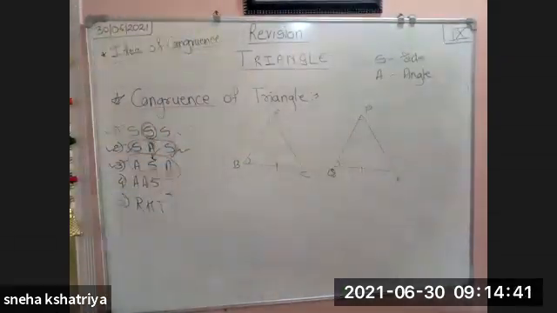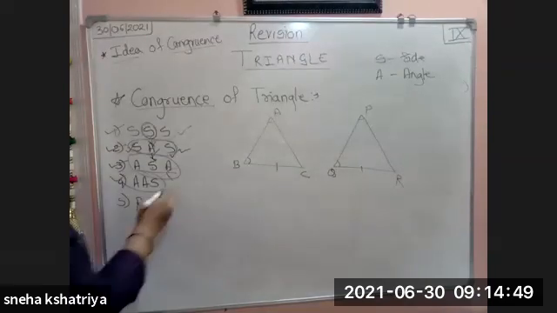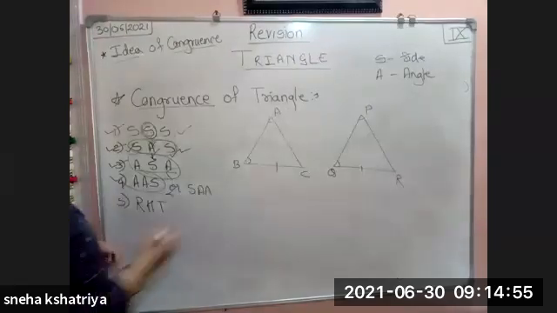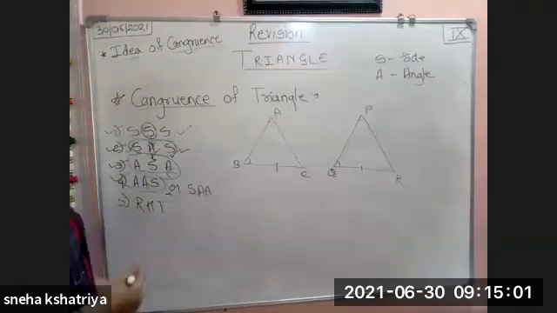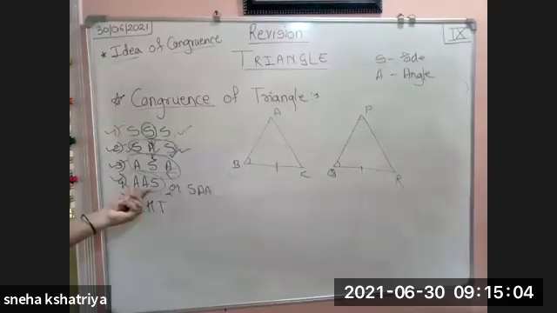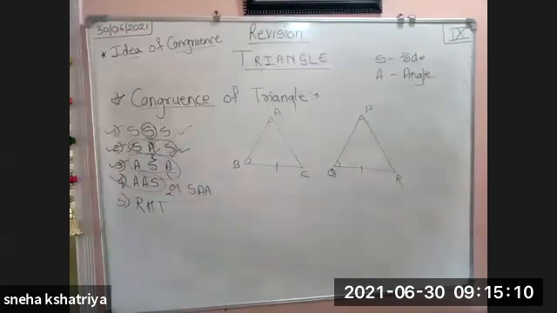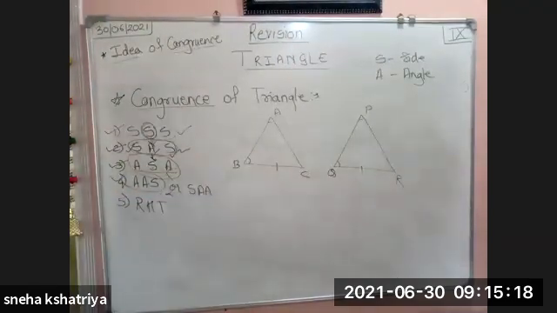Then we can say that these two triangles ABC and PQR are congruent by using AAS test, or it is also called SAA. See here, side, angle and angle. So that is also the same thing. Here they took angle first and side later. Here they took side first and then both angles. They have not changed the sequence, just written it oppositely. AAS, SAA, like this. Okay, so this is the congruence of triangles, in which we have seen four properties.